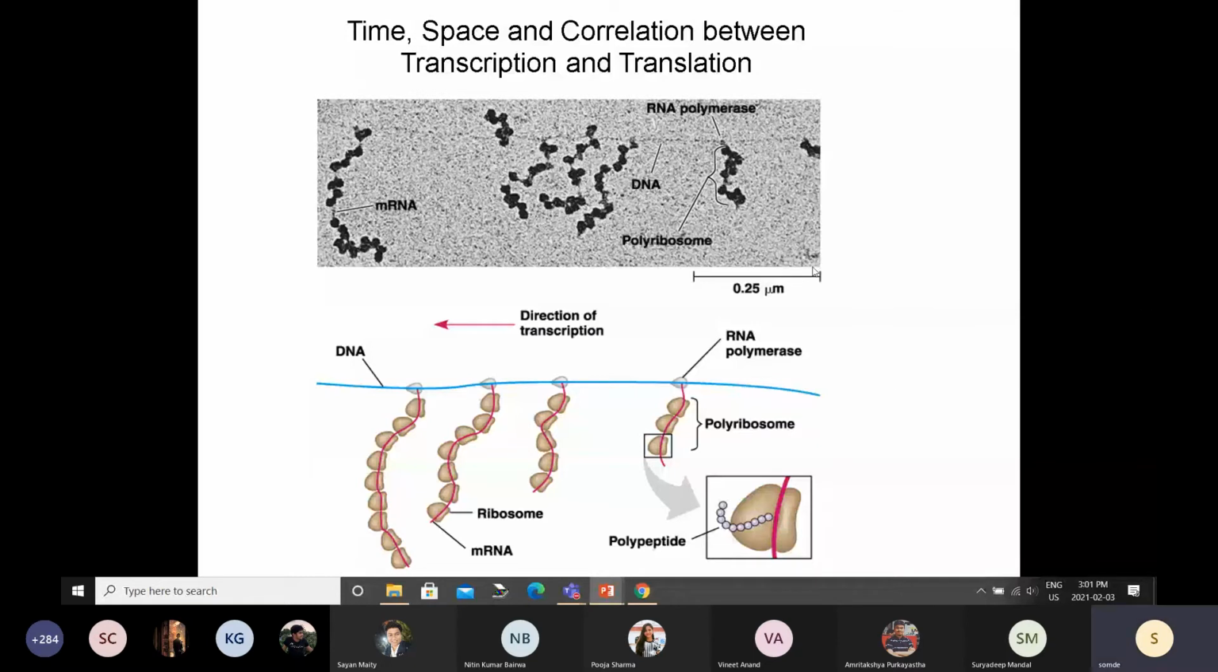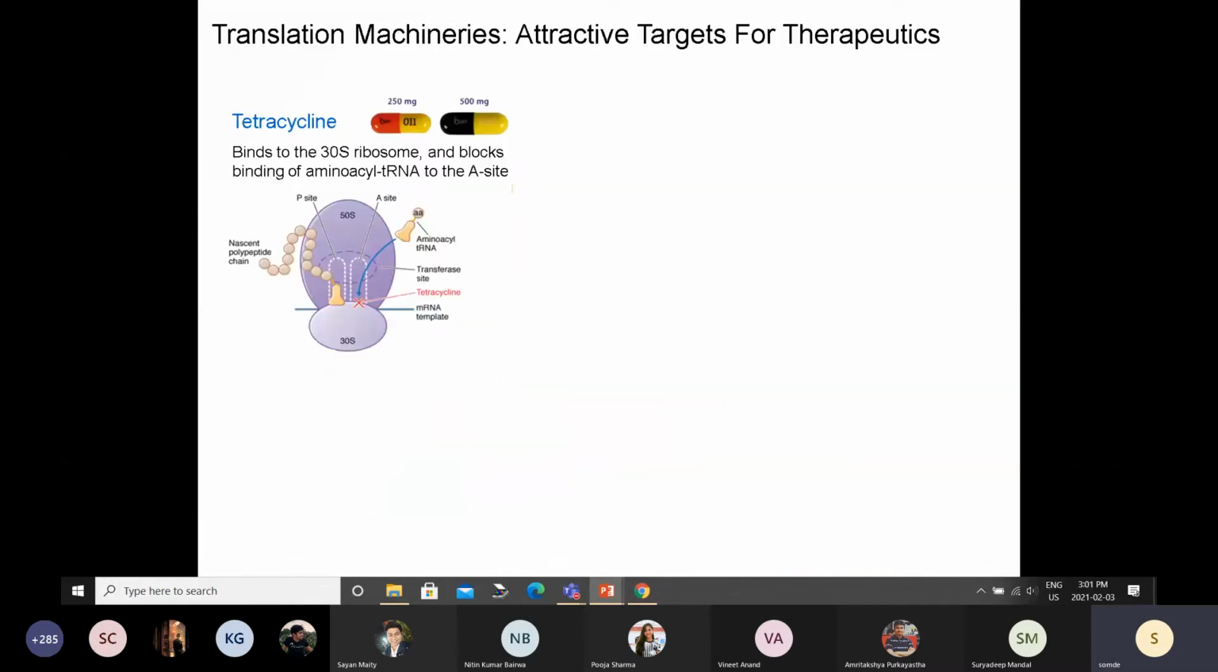Okay, so another question. This is an actual biological sample. Can you tell me whether this sample has been prepared using a bacterial cell or a eukaryotic cell? A bacterial cell, because there is no post-processing. Yes, because the moment the RNA is getting synthesized, the ribosomes are bound to them, right? So this has to be a bacterial cell.